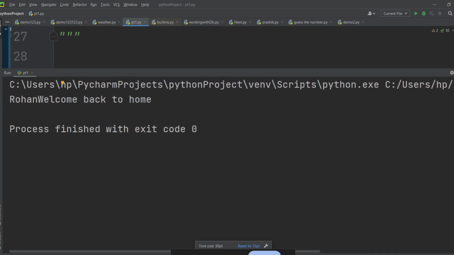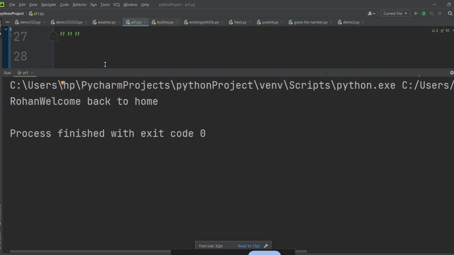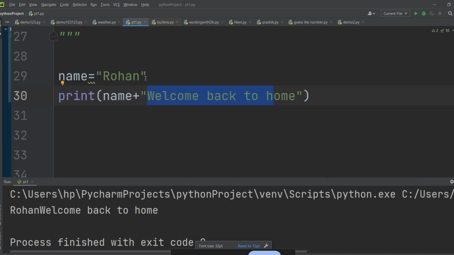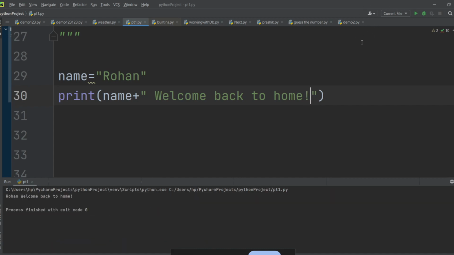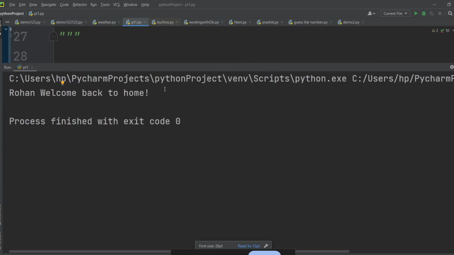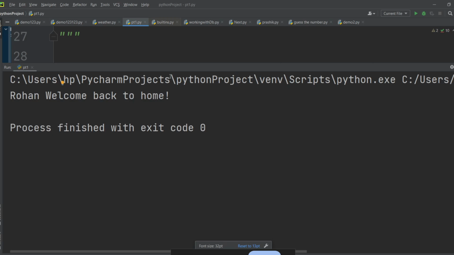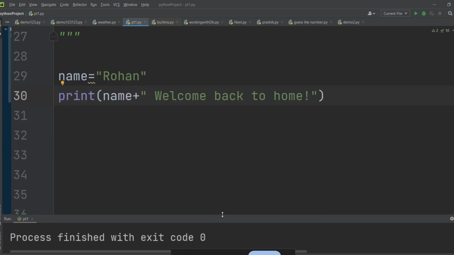So you can see Rohan, welcome back. Here it is touching, so this statement is touching. I will give a space to this welcome, and here we add some exclamation marks for formatting. If you run this, you can see Rohan, welcome back to home. So this is what we are getting. Are you getting this, guys? How to print this greeting message with the name? Yes, guys, everyone, are you getting this?